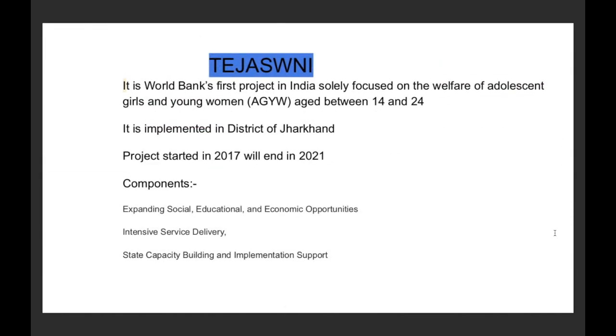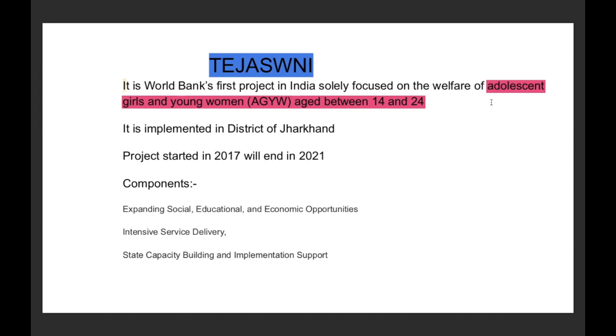And the last scheme is Tejaswini. What you need to focus upon here is the eligibility criteria to be a beneficiary of Tejaswini. And what I think is very important here is whether it is applicable on a pan-India basis or not. First of all, it is for adolescent girls and young women only. It is not even for adolescent boys.